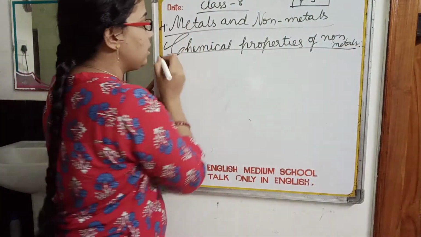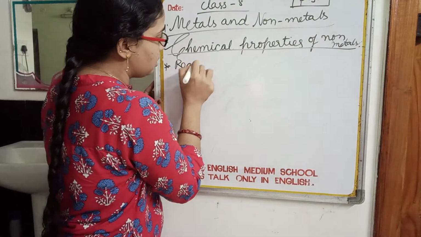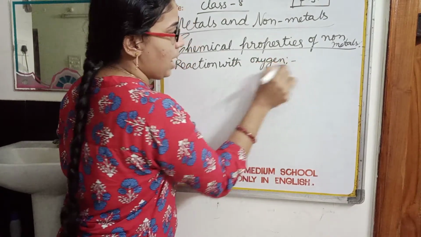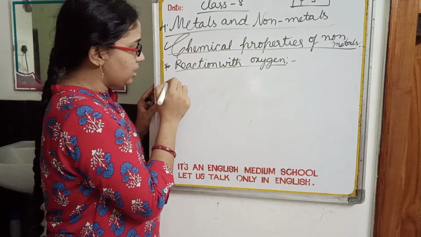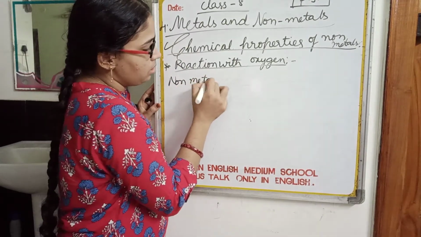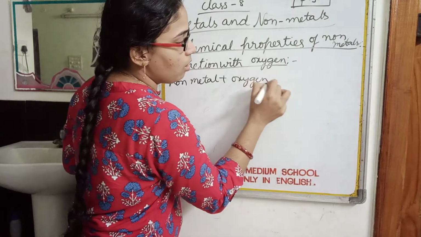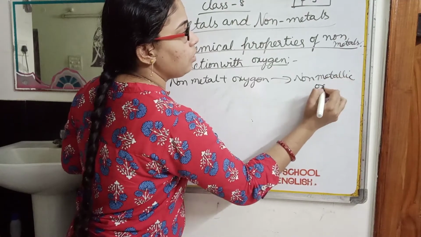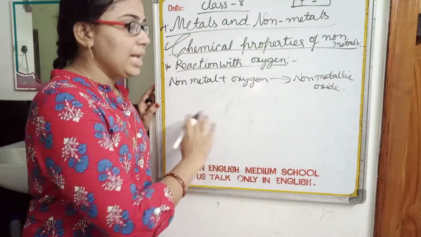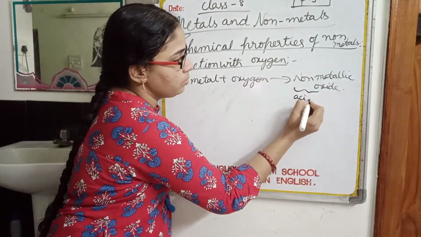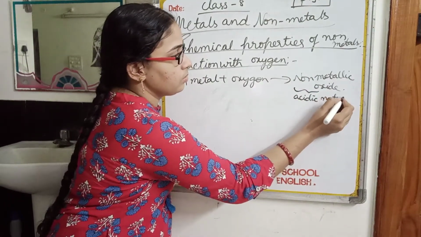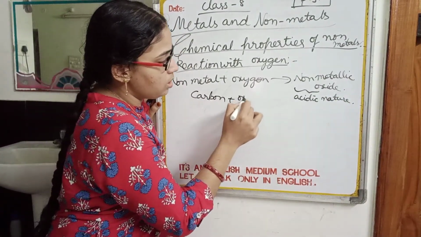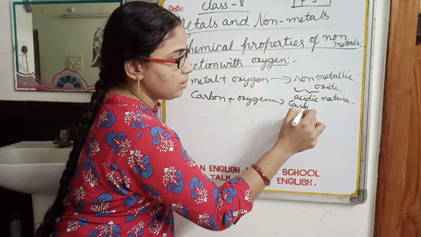Chemical properties of non-metals. The first one is reaction with oxygen. Non-metals react with oxygen to form non-metallic oxides, and non-metallic oxides are acidic in nature. The best example is carbon. Carbon reacts with oxygen to form carbon dioxide.